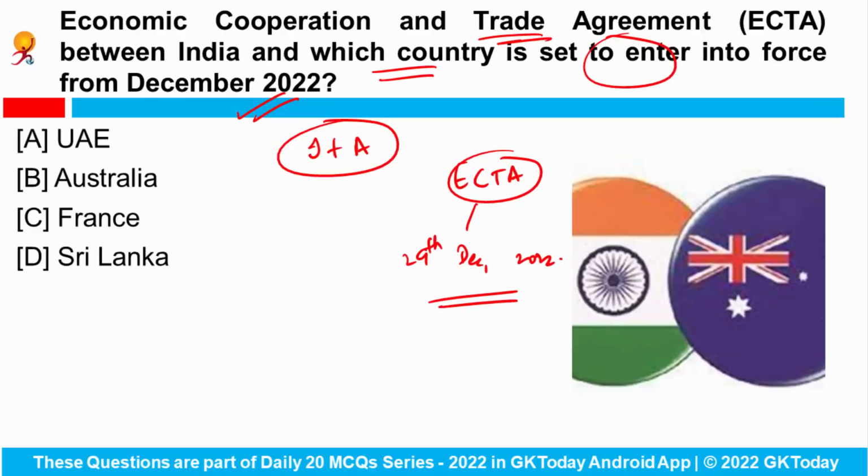And this ECTA will enhance the bilateral trade in goods and services between the two countries, and also it will create new employment opportunities. Under the agreement, duties on 100% tariff lines are to be eliminated by Australia. Fine. So here the correct answer would be Australia.